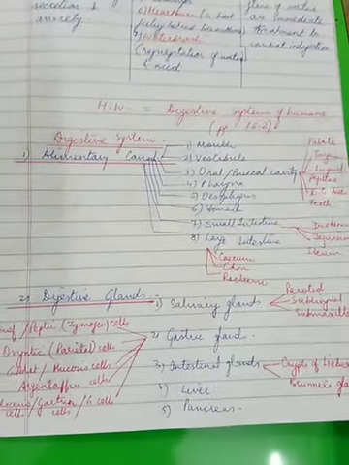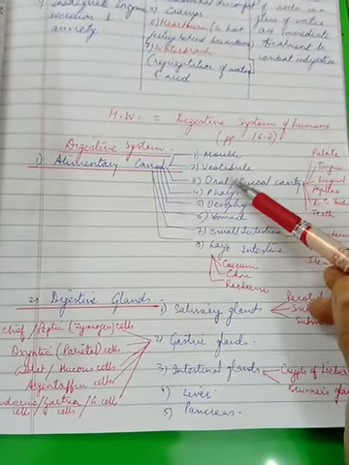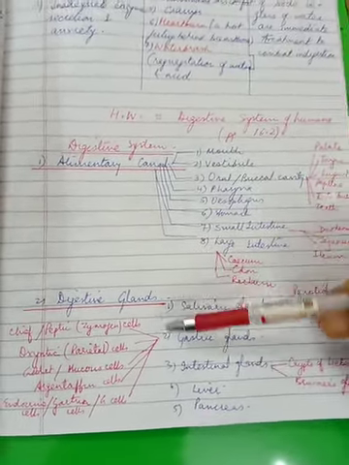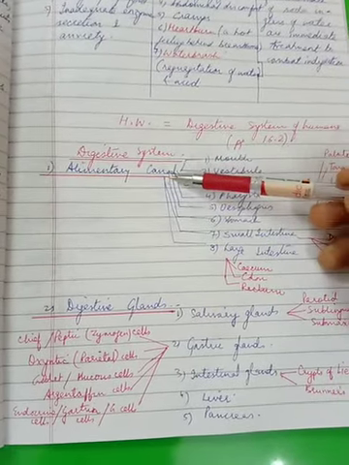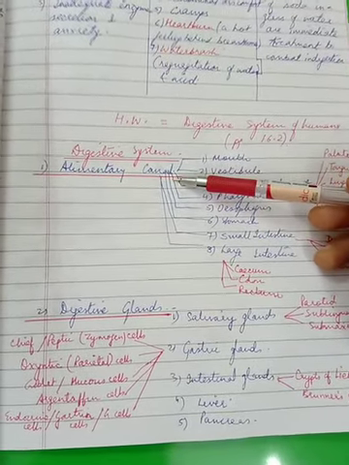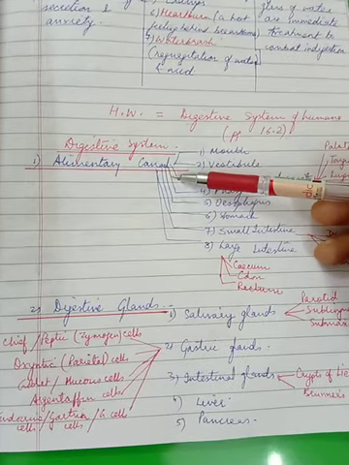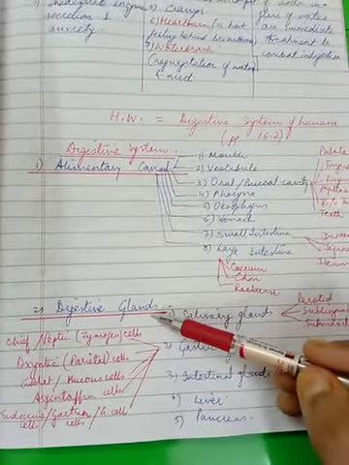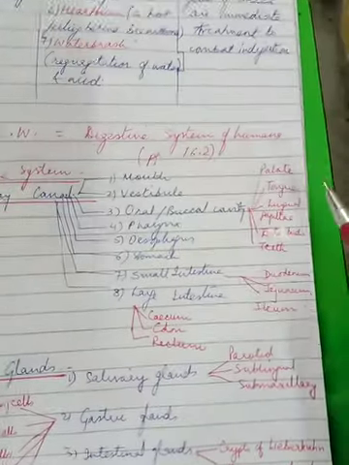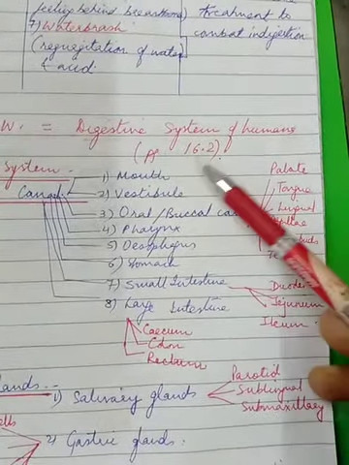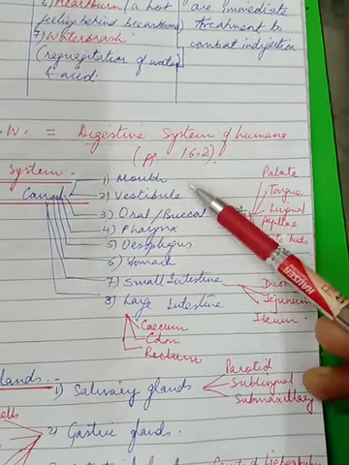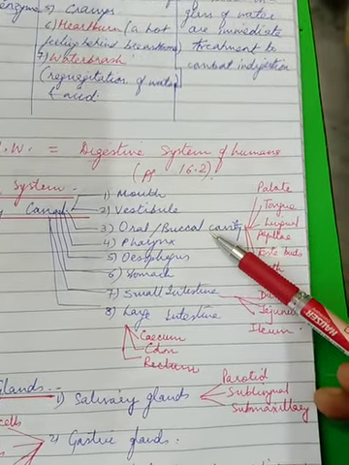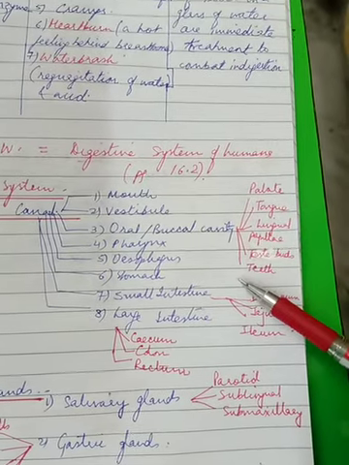Alright, to begin with, the digestive system is broadly separated into 2 main headings we have to discuss. Number 1 is the alimentary canal or the gastrointestinal tract, and the second is the set of digestive glands. Under alimentary canal, we'll talk under the following headings. First would be mouth, second vestibule, third oral or the buccal cavity, and there are side headings that I'll take up.